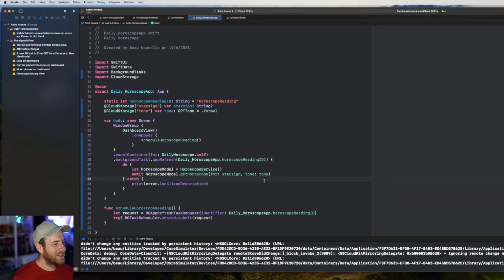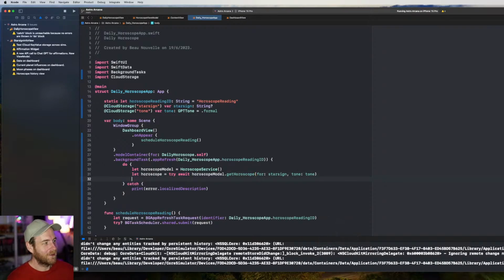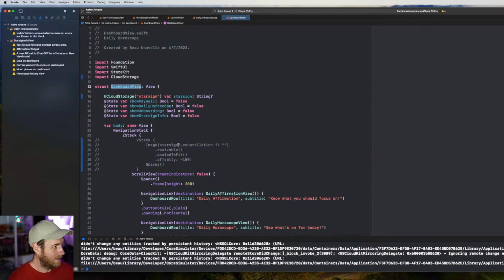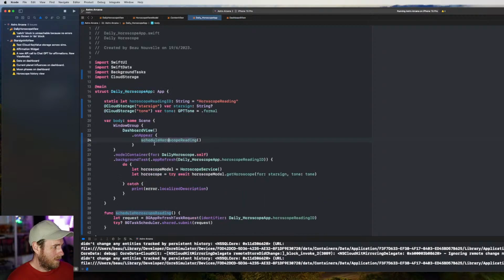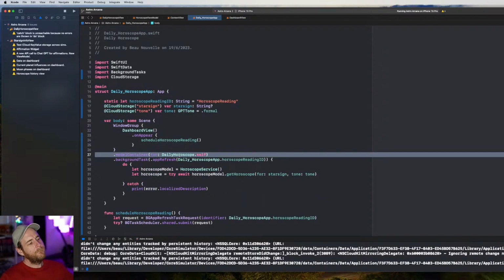All right. Now that we've got this, I can go let horoscope, and then we got this await, and I think it's try await. Yes. Now we got the horoscope. Let's store it. So do we have our storage, or is it in here? I think model container is there. Do we get access to it as a modifier?